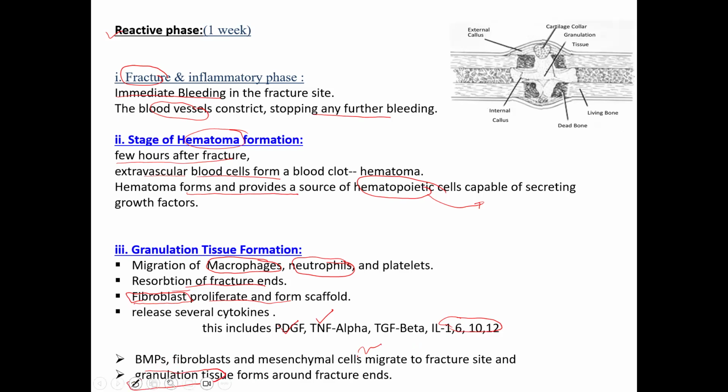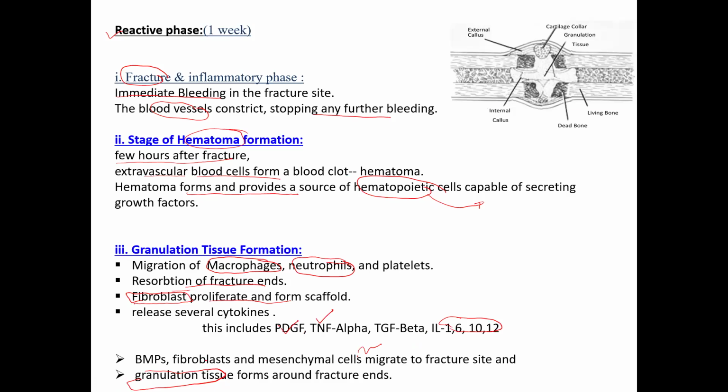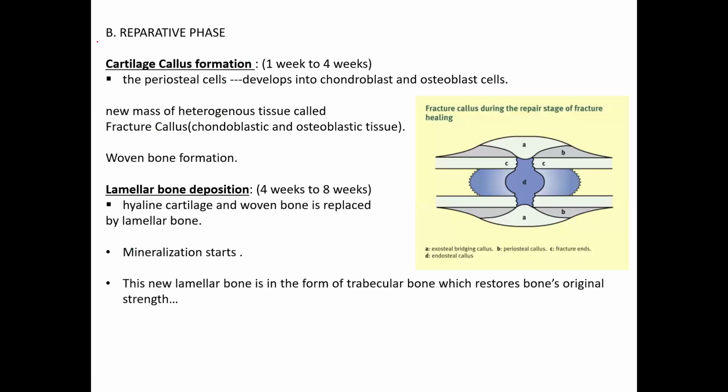Granulation tissue में आपको क्या क्या है? Granulation tissue में stem cells है, granulation tissue में macrophages है, granulation tissue में neutrophils है. इन लोगों का काम क्या है? They have to secrete all the various local factors which increase the formation of new tissue. Reactive phase के बाद में कहाँ जाएंगे हम? Reparative phase में. Then स्टार्ट द रिपेरेटिव फेज.